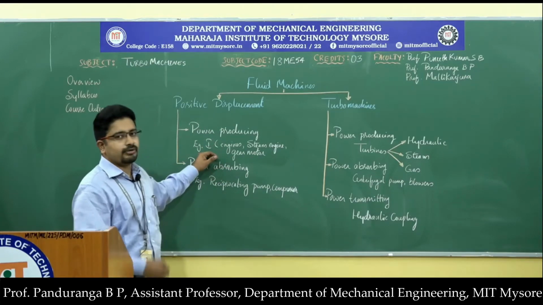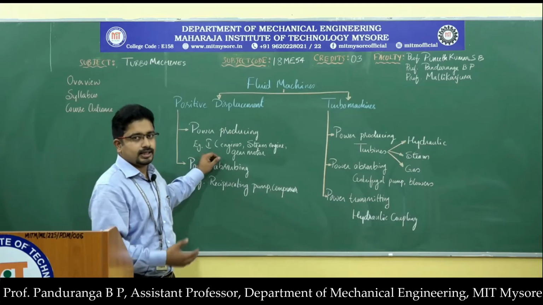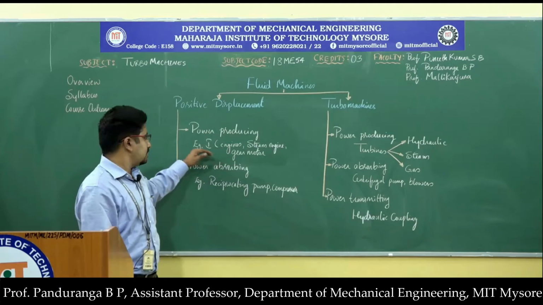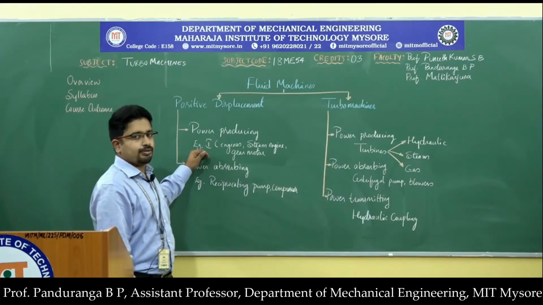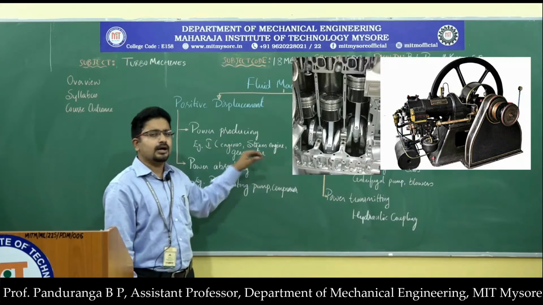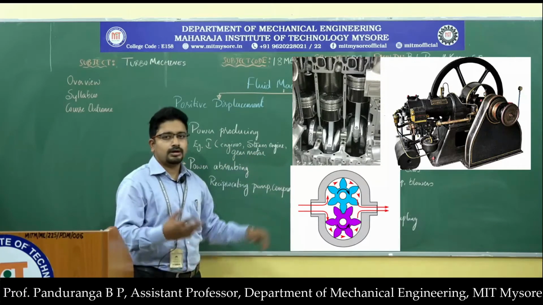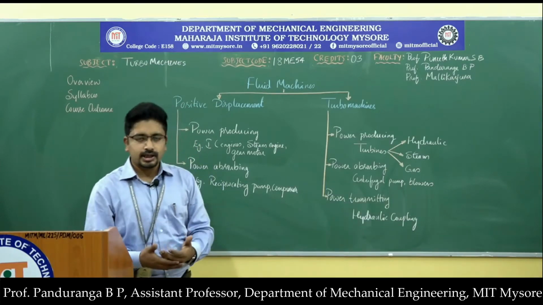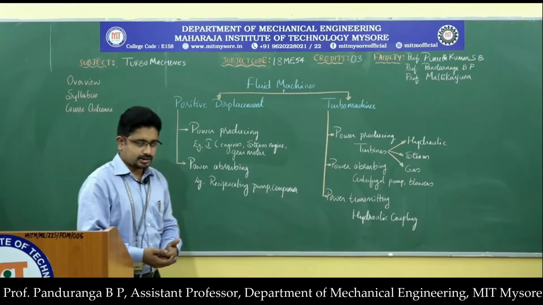Here we will be dealing with this in detail in module 1. So I am just giving you the examples. For power producing positive displacement machines, the examples are IC engines, steam engines, or the gear motor or the spur motor. These are the examples of power producing positive displacement machines.